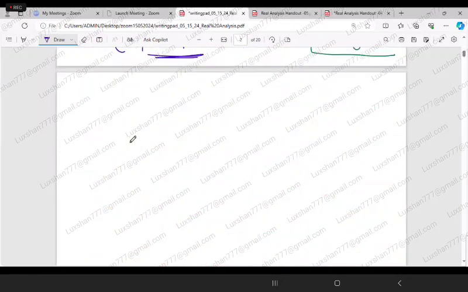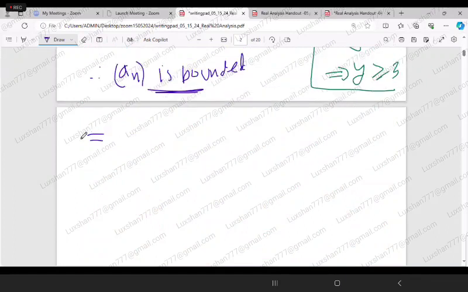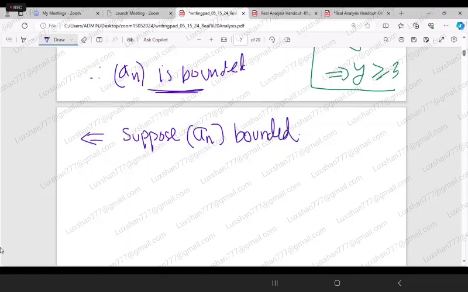Now the second part: we are supposing that the sequence a_n is bounded.